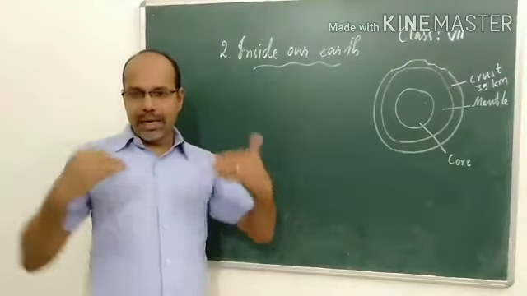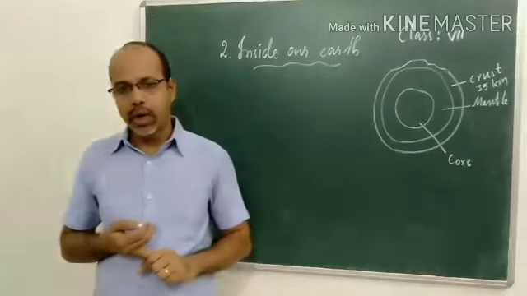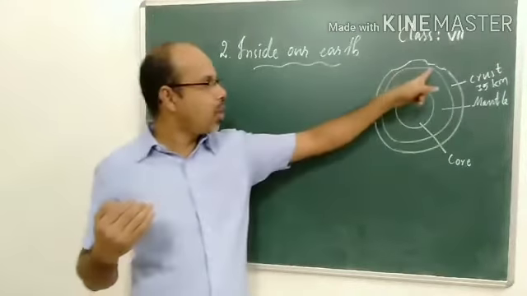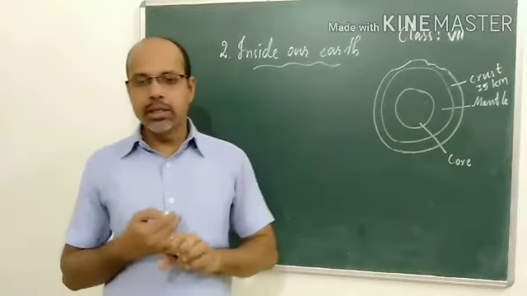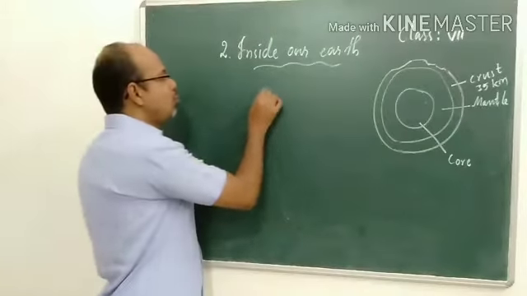Now, what are the main minerals found in this crust, on the continental mass? Wherever the continents are found, the minerals found are silica and alumina.